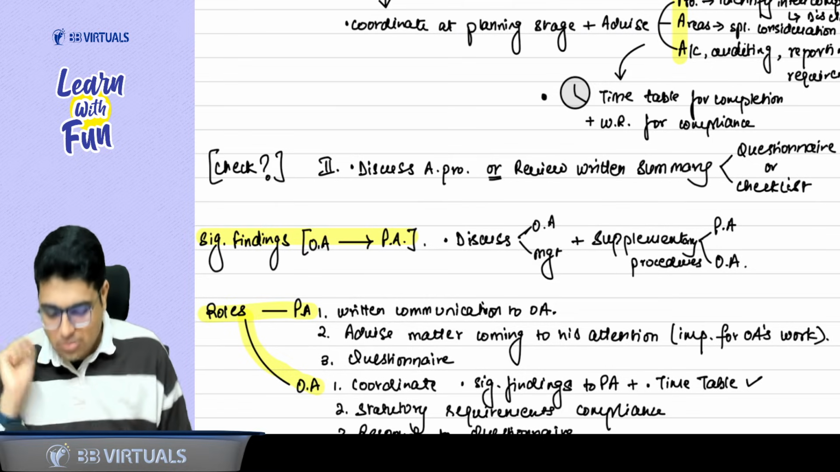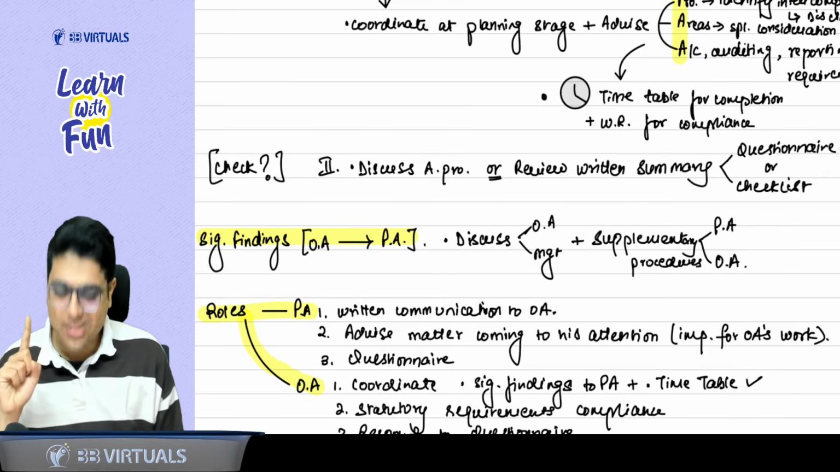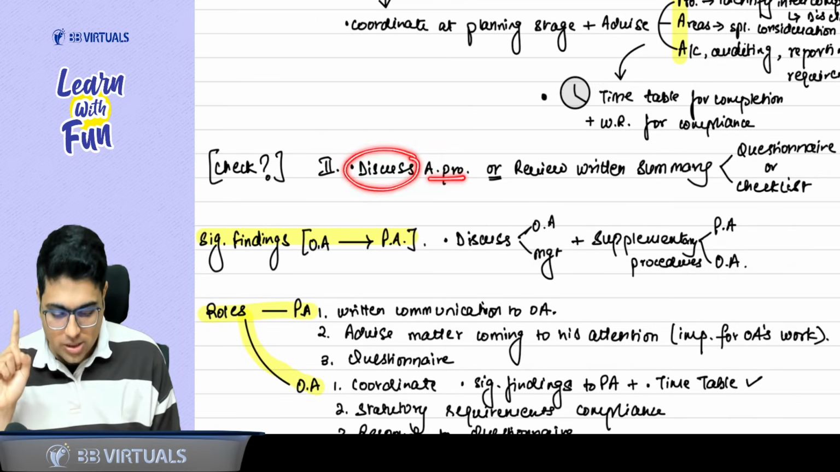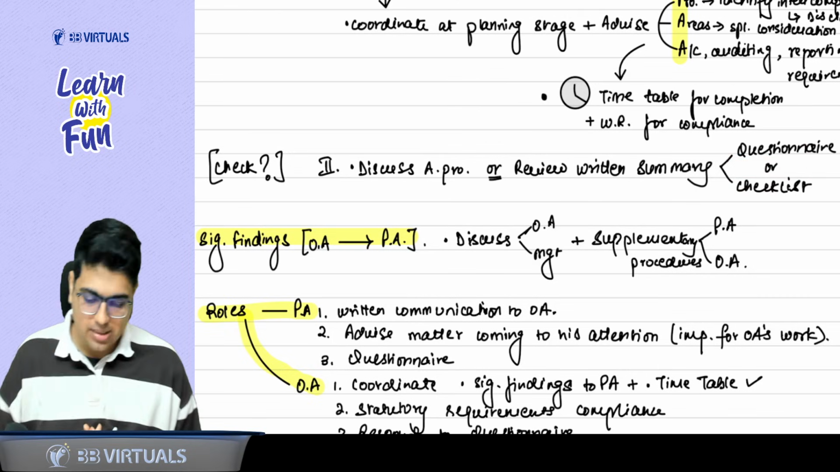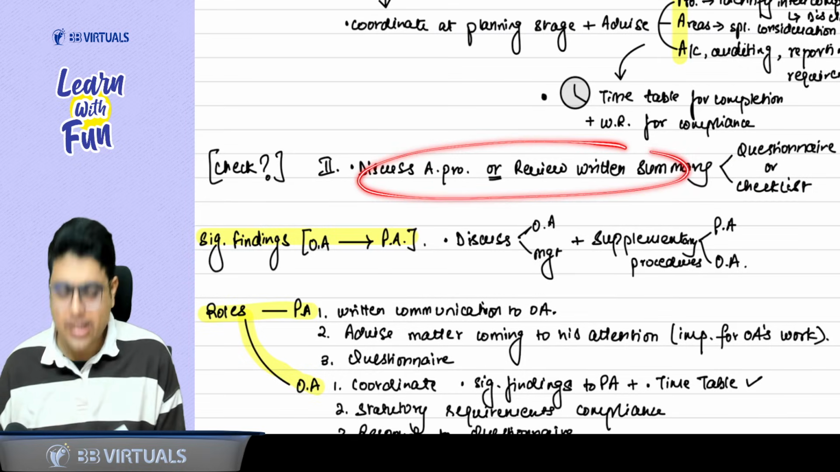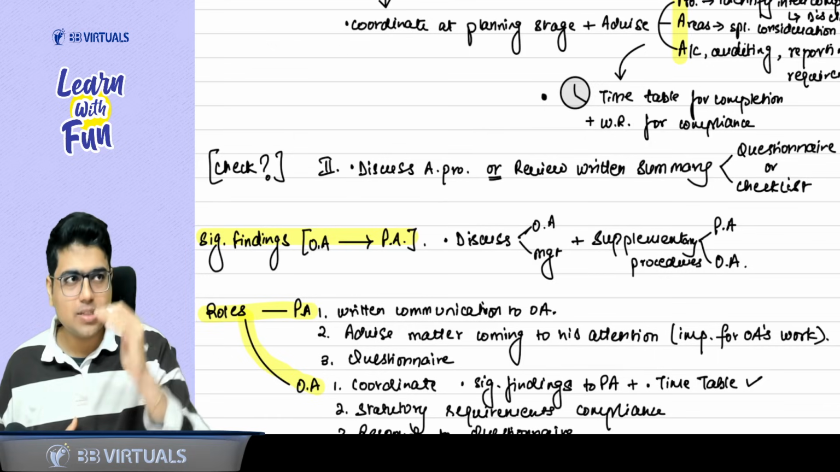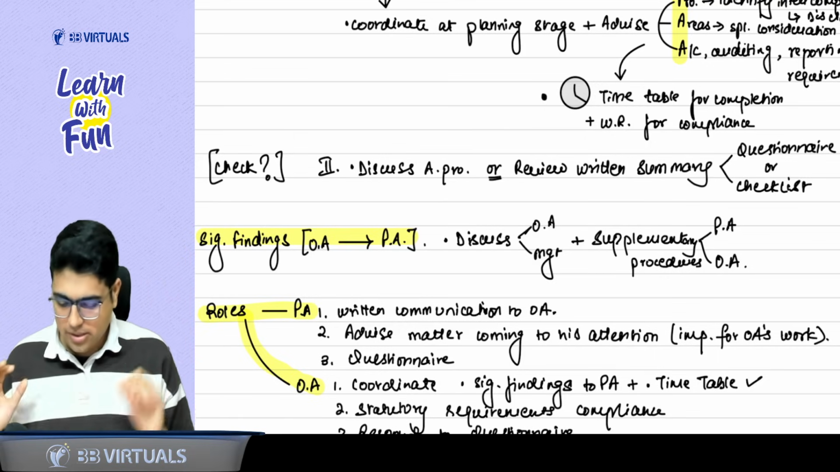So how can I check his work? Sir, you can discuss. Orally, you can discuss the audit procedure, or if you want written, you can review the written summary of the procedure through a questionnaire or checklist. Easy, sir. Now, sir, how much work I need to check? Again, that depends on circumstance and competence of the other auditor.